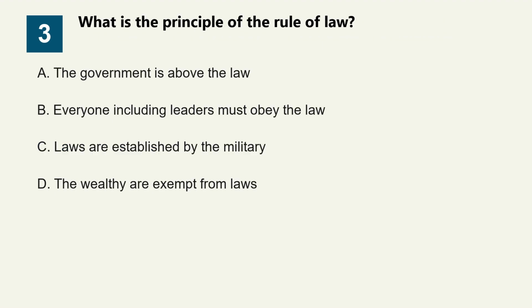Question 3. What is the principle of the rule of law? Option A. The government is above the law. Option B. Everyone including leaders must obey the law. Option C. Laws are established by the military. Option D. The wealthy are exempt from laws.